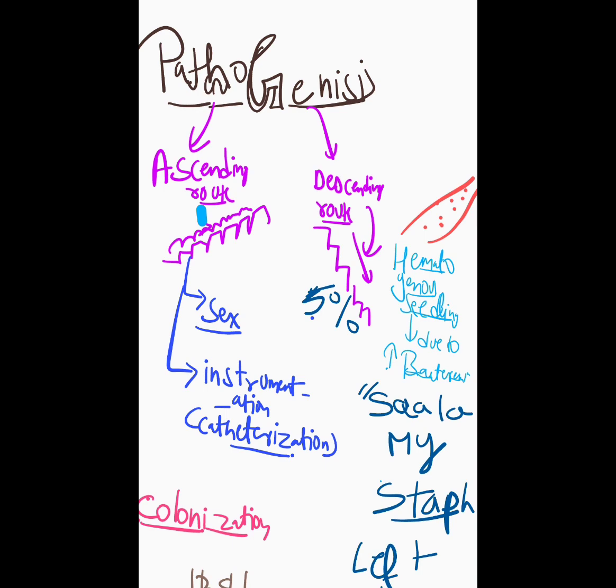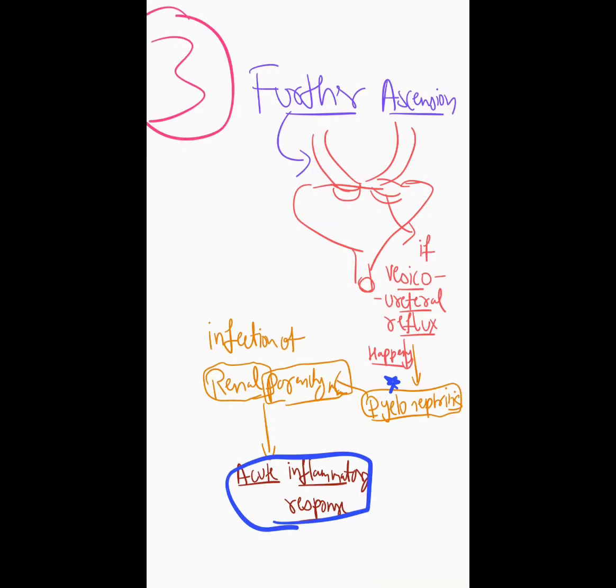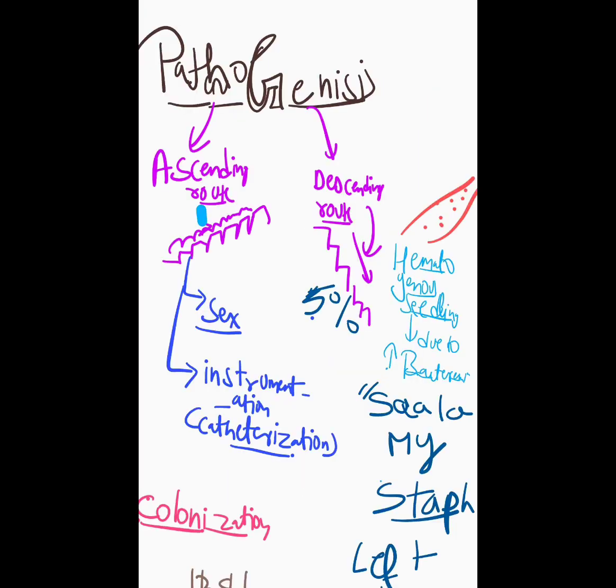Lower UTI is mainly by ascending from the urinary meatus, it goes upwards, whereas upper UTI is mainly by the descending route. It could also be by the ascending route, where it goes to the bladder and, if there is no strong vesicoureteral reflex, bacteria climb upwards to the ureter, then the pelvis, and then the kidney. That will be the ascending route. If not, there is also a descending route which happens by the blood or conditions like that.